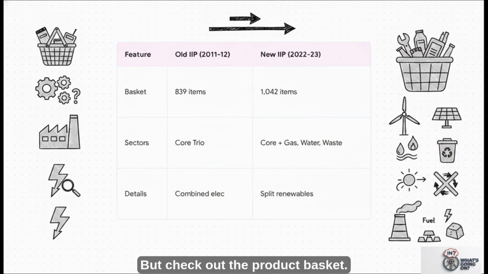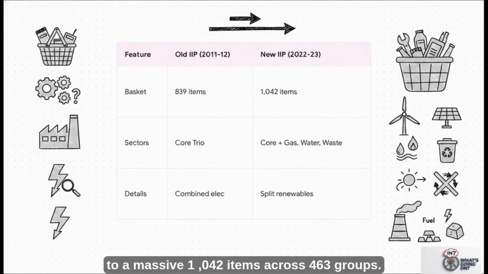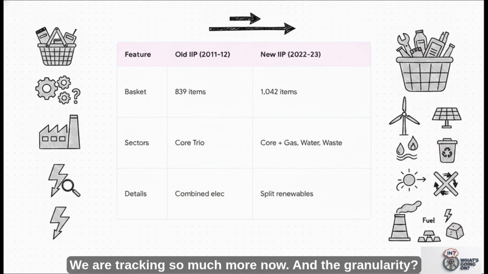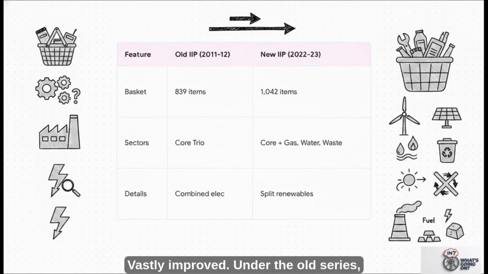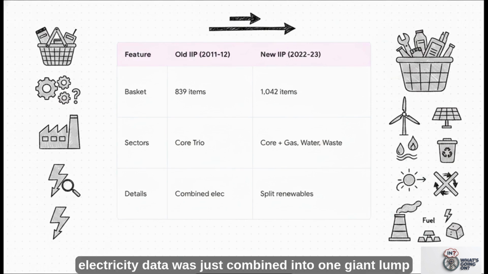But check out the product basket. It jumps from 839 items across 407 groups to a massive 1,042 items across 463 groups. We are tracking so much more now. And the granularity? Vastly improved. Under the old series, electricity data was just combined into one giant lump number. Now, as it sketches out, it's specifically split into renewable versus non-renewable sources.